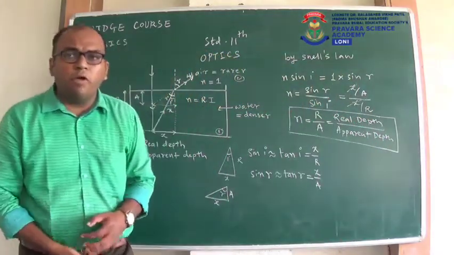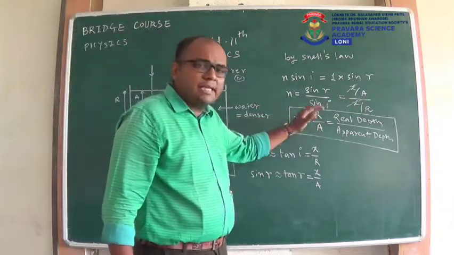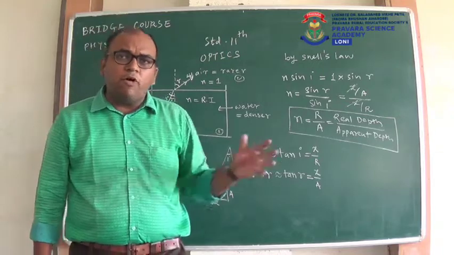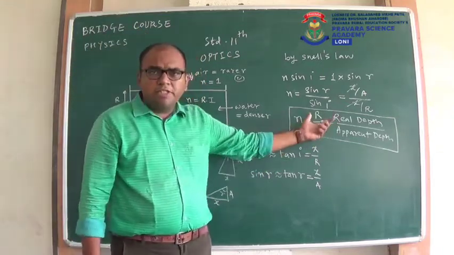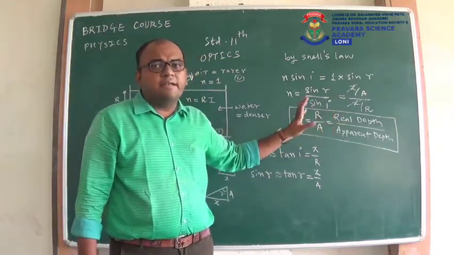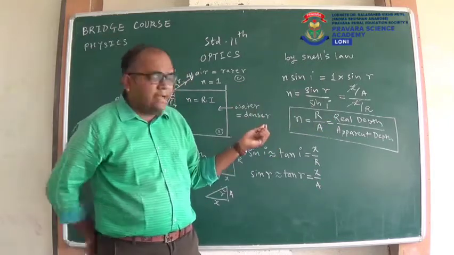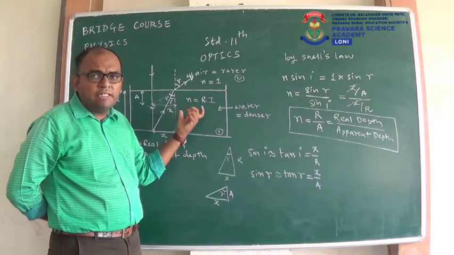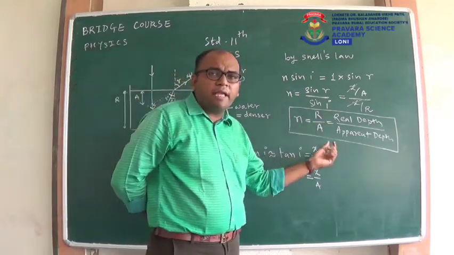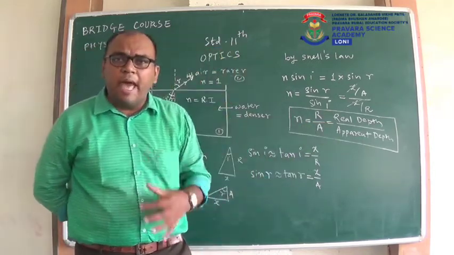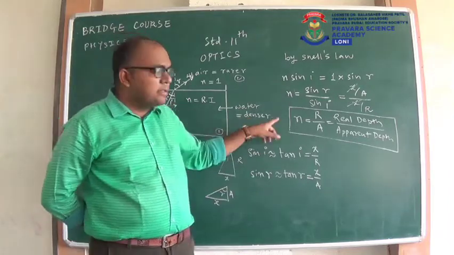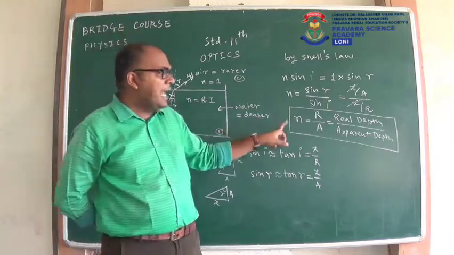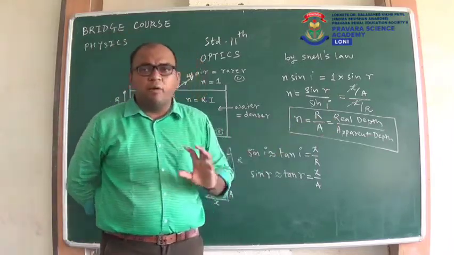So remember one more formula of refractive index, and that formula is R upon A, that is real depth upon apparent depth. We saw many formulas of refractive index. This is new for you. This was not studied in standard 10. So remember this formula: n, the refractive index of the denser medium, is equal to R upon A, that is real depth upon apparent depth. And usually we consider this formula whenever there is a problem on water.